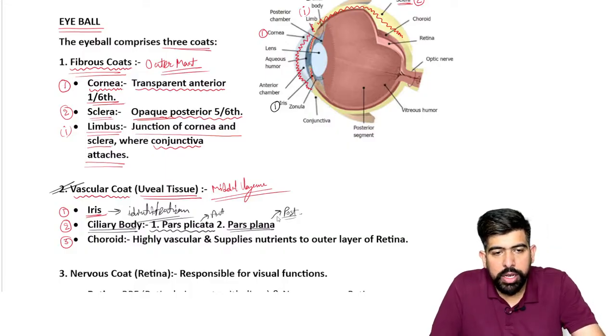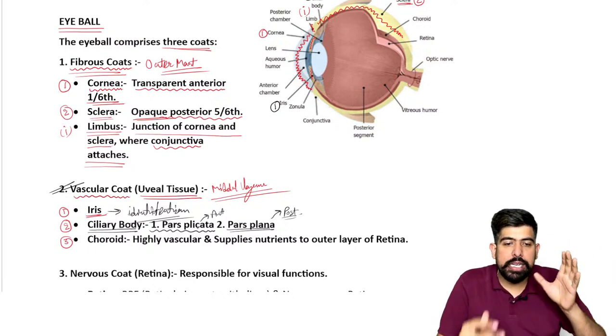Right, so the pars plicata is the anterior one.